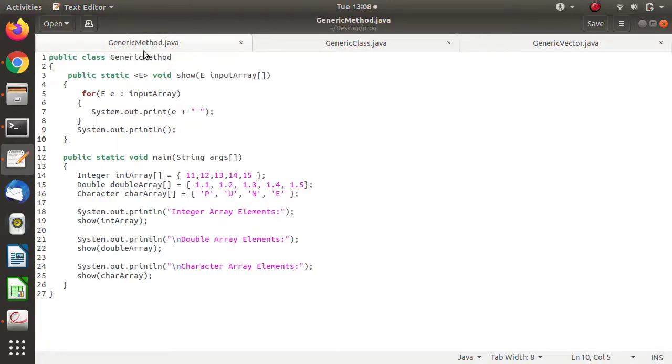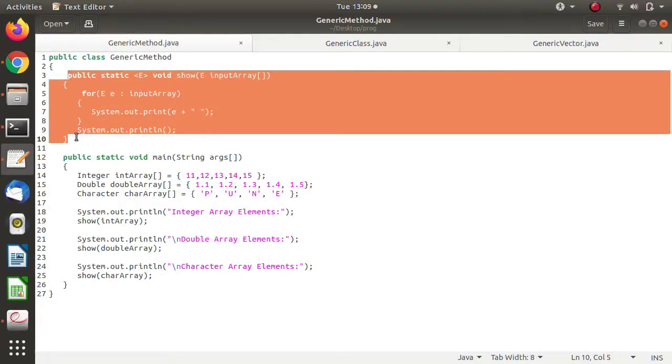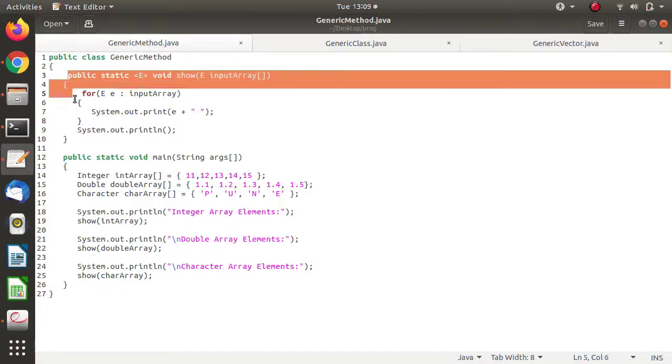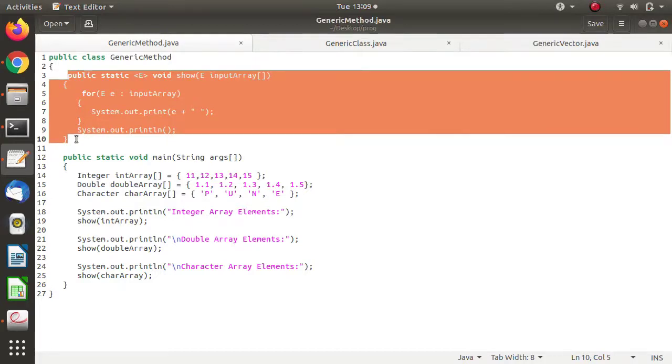Now let me summarize it. With generic methods, we can generalize a method. For that we have to define a generic variable, which we mention just before the return type. Here is a single generic variable, but we can mention multiple generic variables. How will the type of this generic variable be decided? Based on the type of parameter you pass to that particular method. Based on that, the type of E will be decided. So here we have used a generic variable as generics for a method.